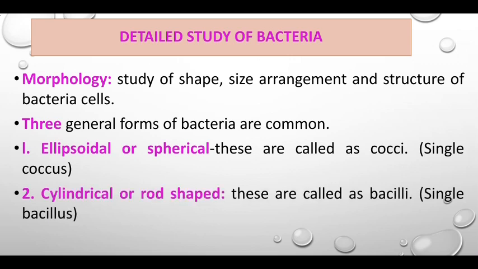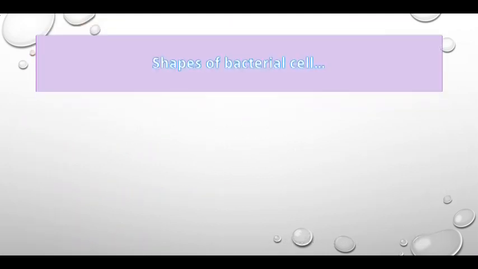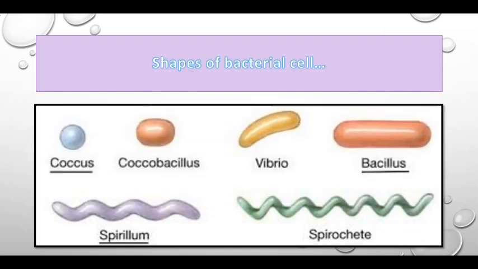Then the second one, cylindrical or rod shape. These are called bacilli. A single rod is called a bacillus. Third one is spiral or helical shape. These are called spirilla. A single spirillum is called spirilla. These are the shapes of bacterial cells. Ellipsoidal or spherical means coccus, rod shape means bacillus, spiral shape means spirillum or spirilla.